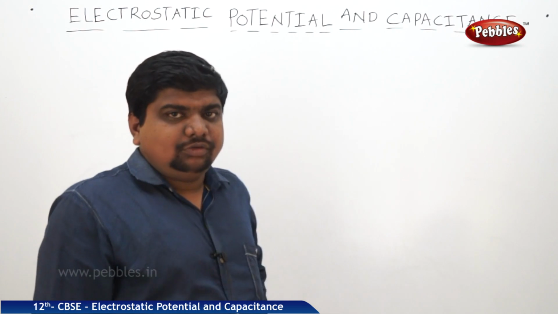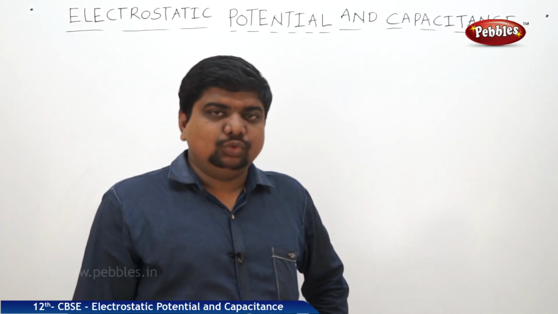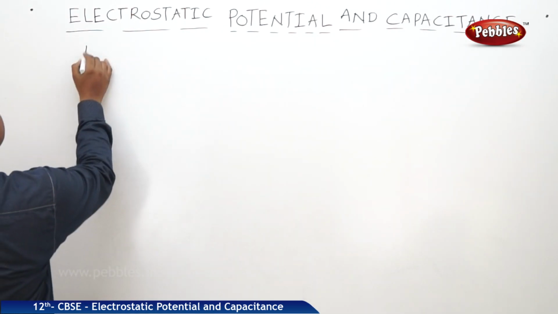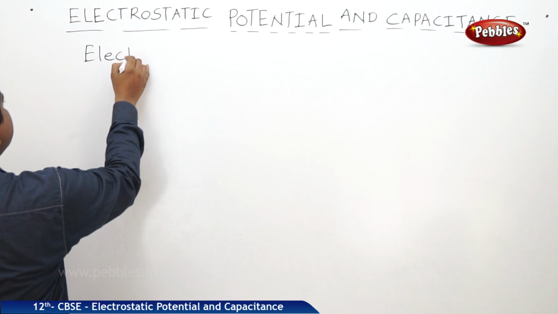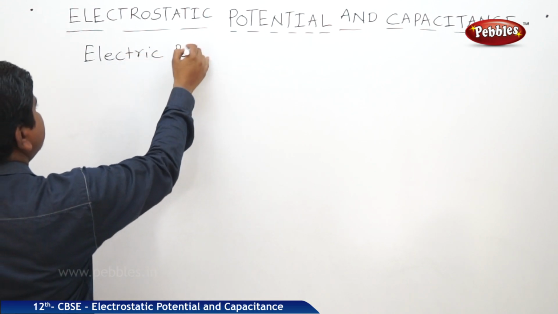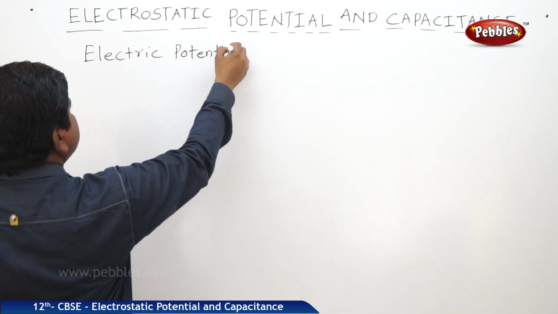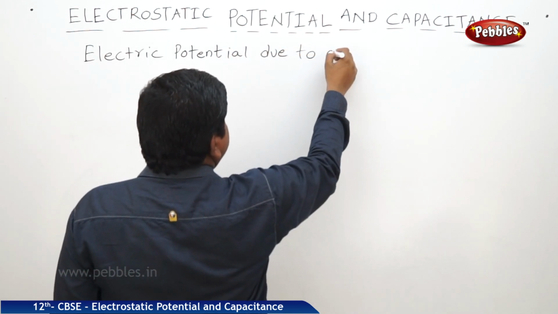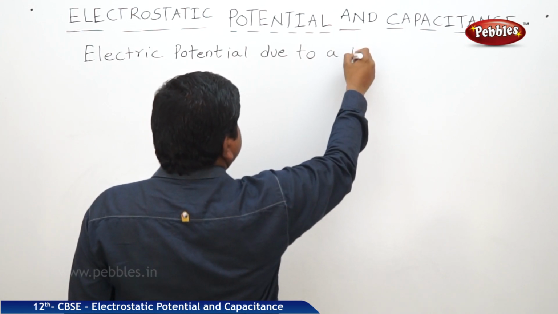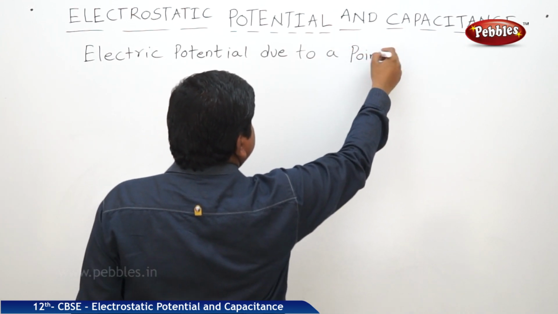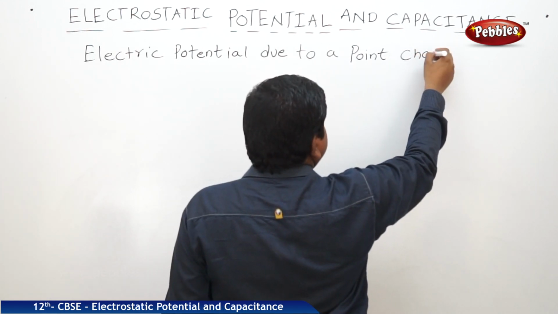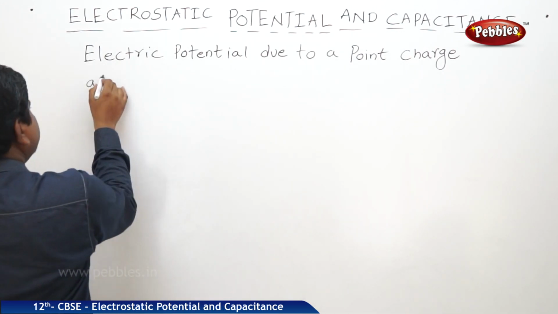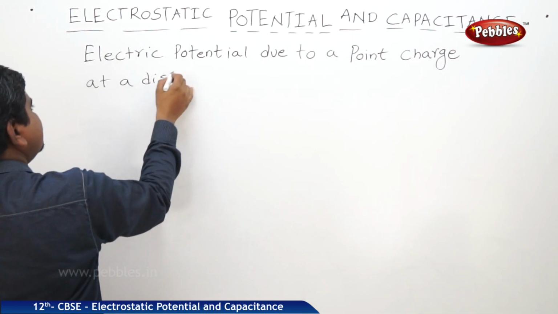Now we are going to watch the electric potential due to a point charge at a finite distance. Electric potential due to a point charge at a distance.